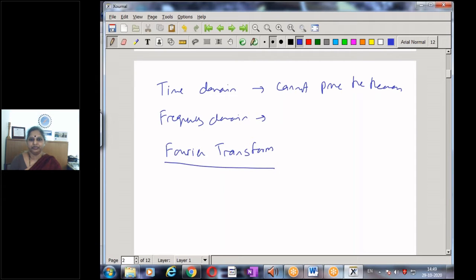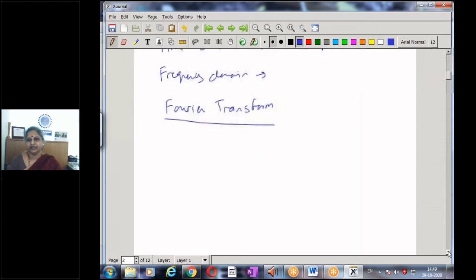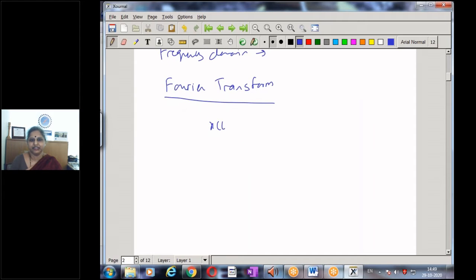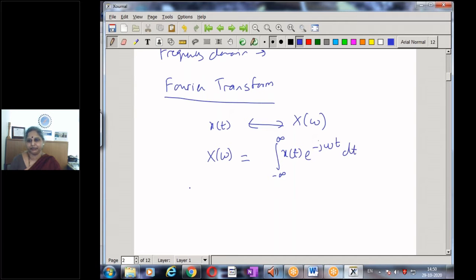The Fourier transform states that if I have a signal x of t, it has a Fourier transform, say X of omega. So I have a signal in the time domain, and I can have the equivalent transform in the frequency domain. The transform says that X of omega is equal to the integral from minus infinity to infinity of x of t e to the power of minus j omega t dt.